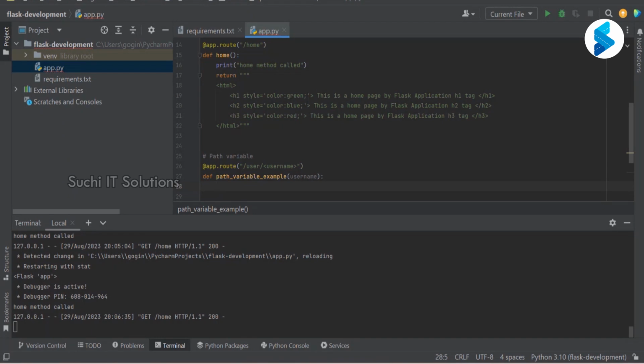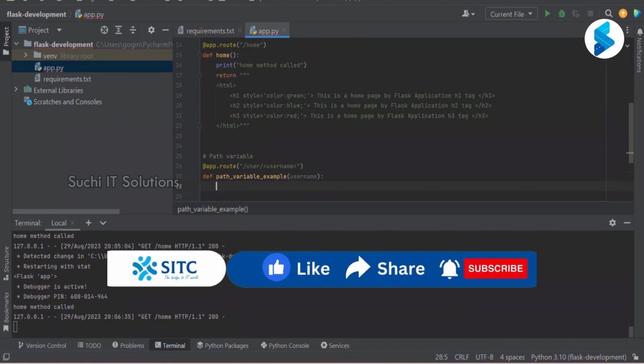So you have to use the same name as the path variable. Now return, I'm going to say just h1, right? Hi, and I'm going to use my f string here.